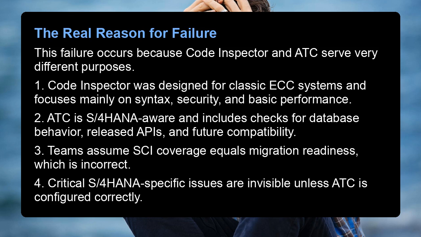The real reason for failure. This failure occurs because Code Inspector and ATC serve very different purposes. 1. Code Inspector was designed for classic ECC systems and focuses mainly on syntax, security, and basic performance. 2. ATC is S/4HANA aware and includes checks for database behavior, released APIs, and future compatibility. 3. Teams assume SI coverage equals migration readiness, which is incorrect. 4. Critical S/4HANA specific issues are invisible unless ATC is configured correctly.